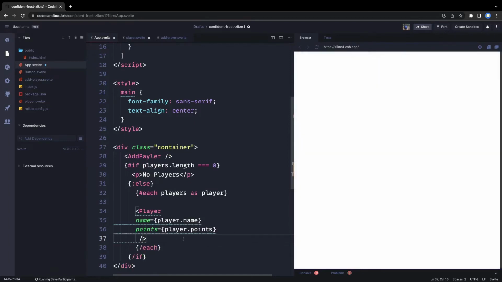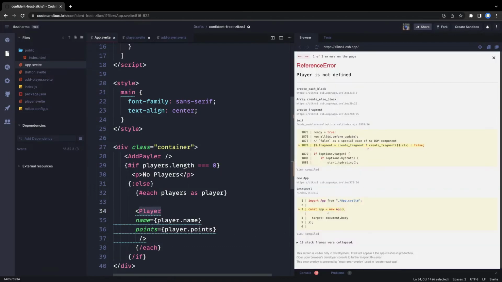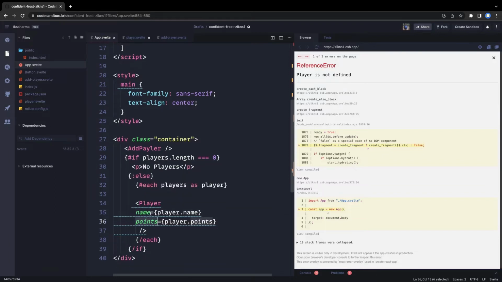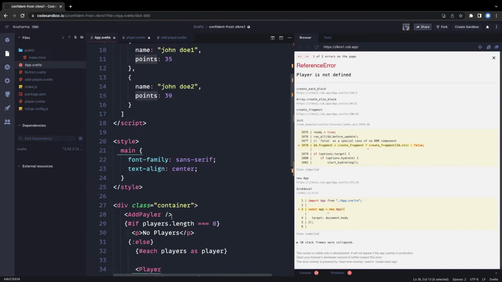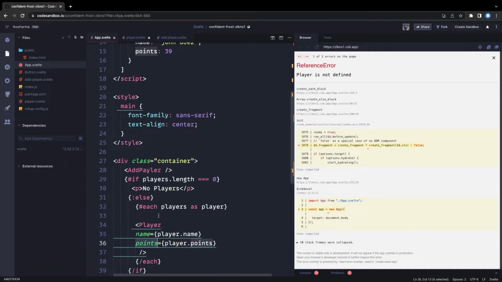That will be a component event coming from the player component. Okay, so player is going to have these properties as props. We are going to pass name and points, player.points and player.name we are rendering. So we are just running a loop and trying to render.